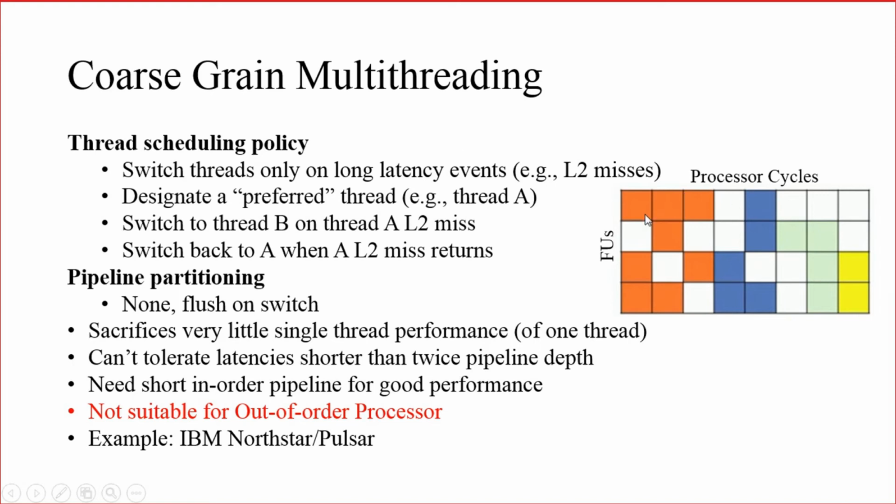Right, because all the instructions in, say, this cycle are taken from one thread. Similarly, all the instructions here are taken from one thread. It cannot have a mix of different threads. So it is not suitable, and the order will be the same itself. The order of the instructions executed in a single thread will be the same. So it cannot be implemented on an out-of-order processor. Examples: IBM North Star, Pulsar, etc. That is coarse grain multi-threading implementation.